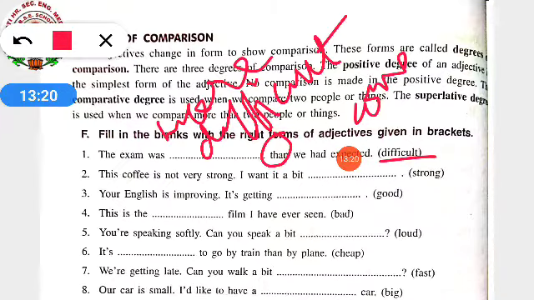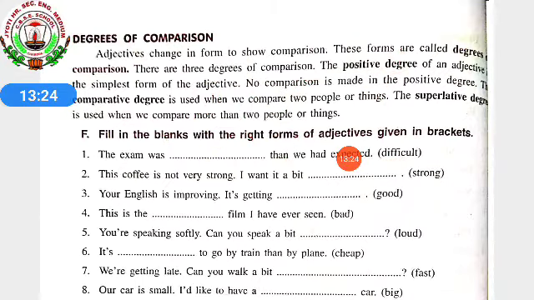In the same way, second one. This coffee is not very strong. I want it a bit dash. That means comparison is going on. The coffee is not very strong, so he wants another one. That means he or she is making comparison between 2 types of coffee. So, strong will become stronger because comparison is going on. I want it a bit stronger.